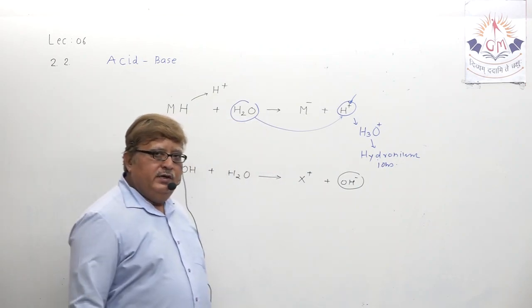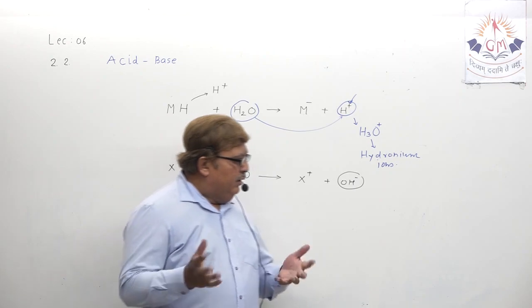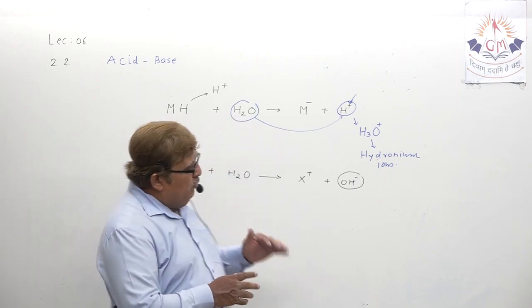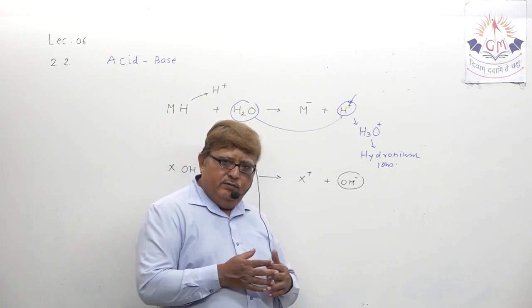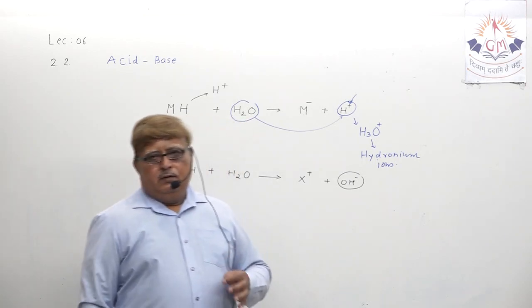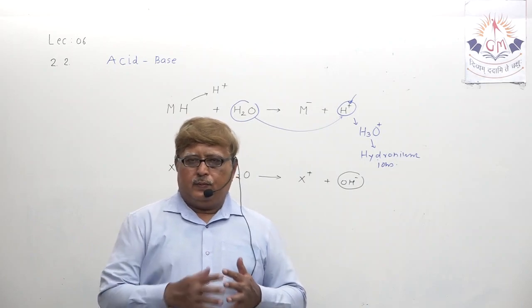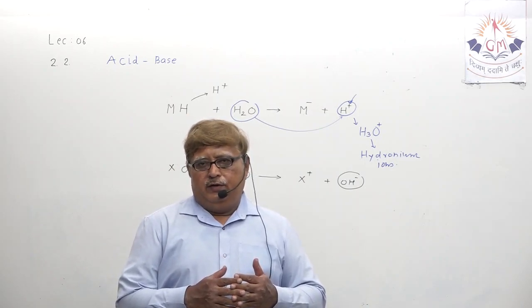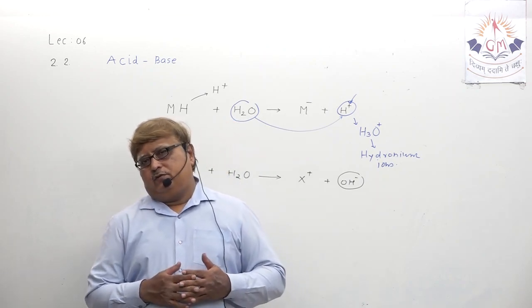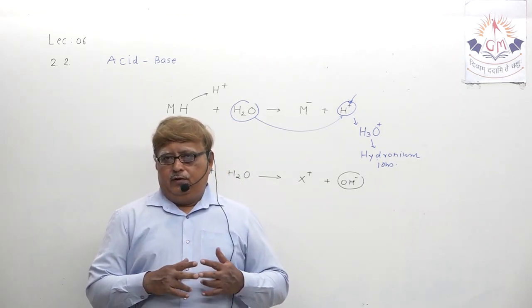Understand? So my dear student, before this topic is over and before we move to the next lecture, one thing has to be clear. For the strength of acid, presence of which ion is compulsory? Can you name? Hydrogen ion.